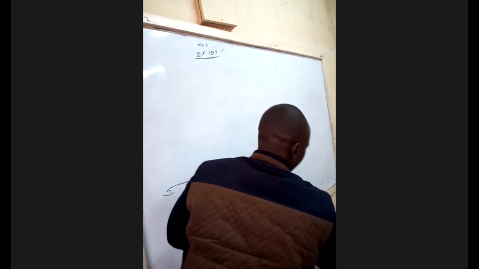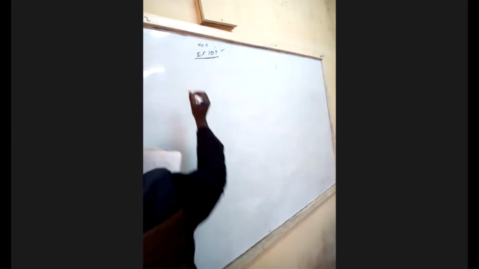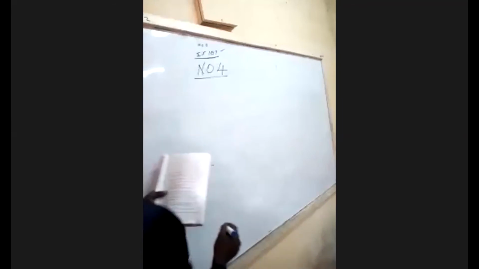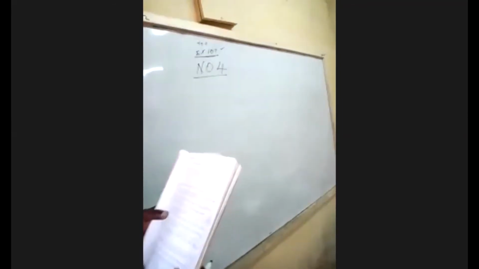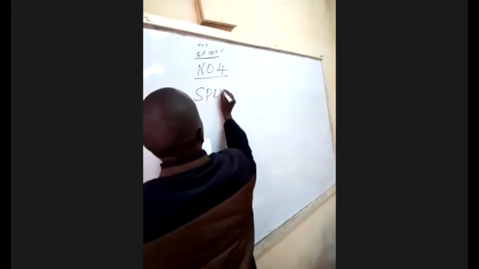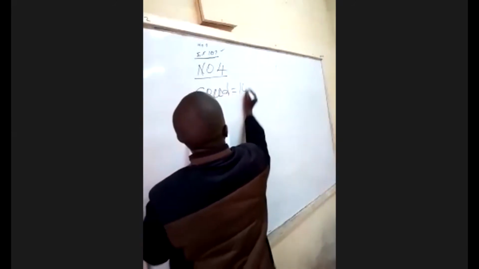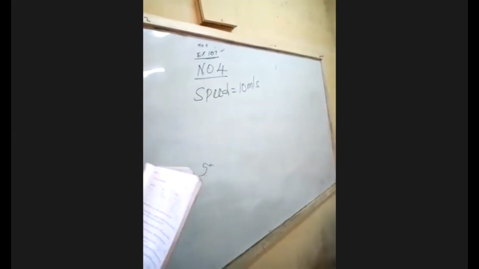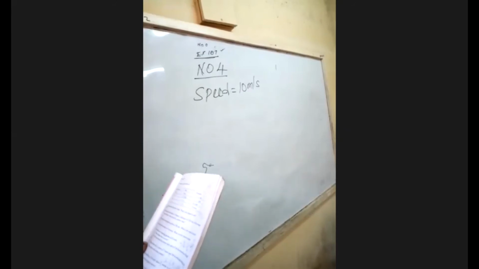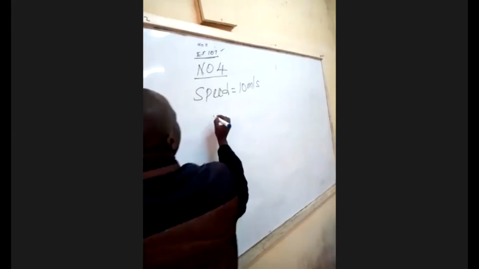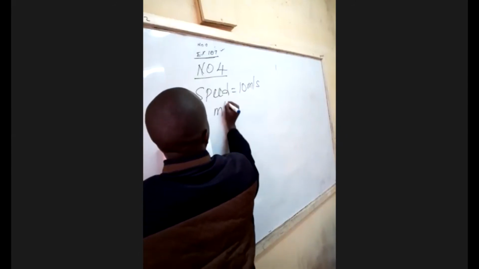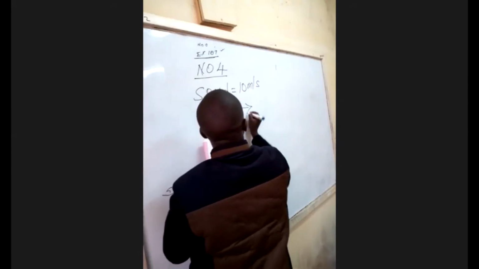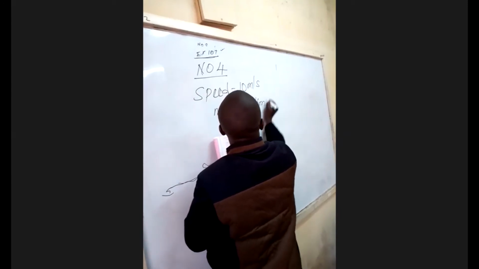Question number 4 says the speed of an aeroplane is given as 10 meters per second. So speed, write speed to be 10 meters per second. Then they are saying, what is the speed in kilometers per hour? So they want to change meters per second to kilometers per hour.